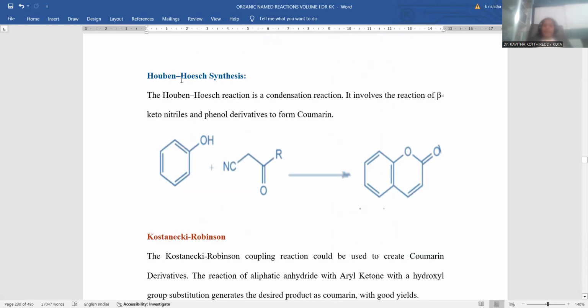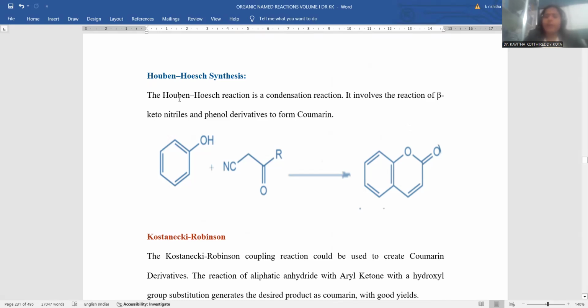And the next named reaction pertaining to coumarin. One point I would like to stress about coumarin-based research: in the case of coumarin, you noticed so many named reactions. That indicates that most scientists focused on coumarin synthesis in the laboratory, since it is a privileged compound for exploration in the field of organic chemistry research.